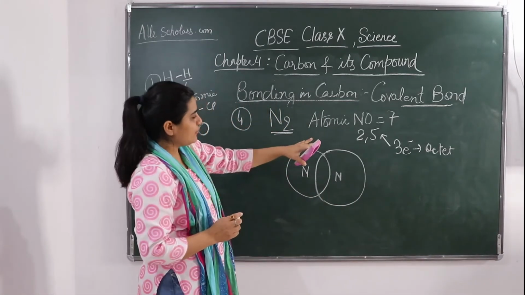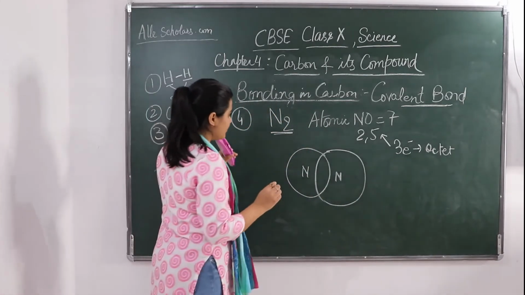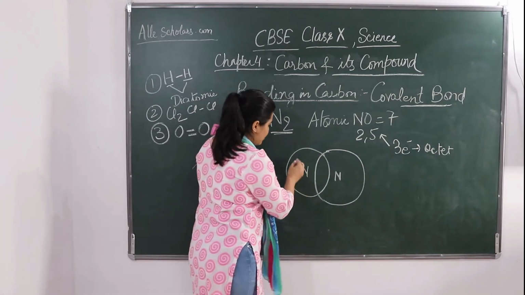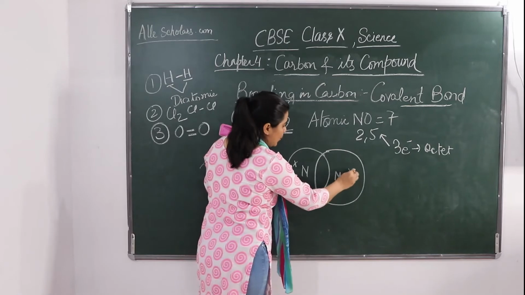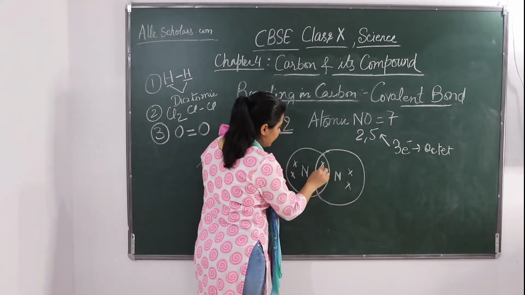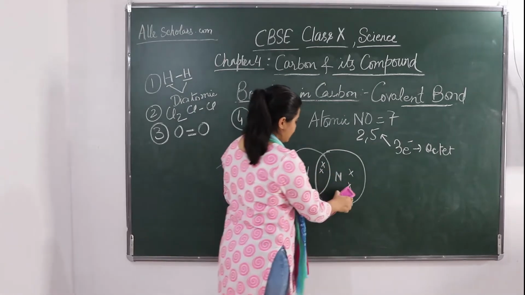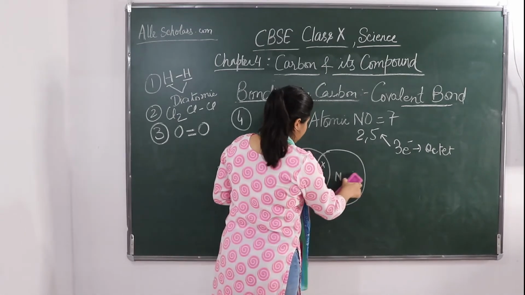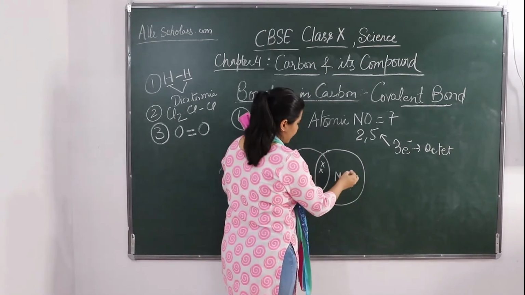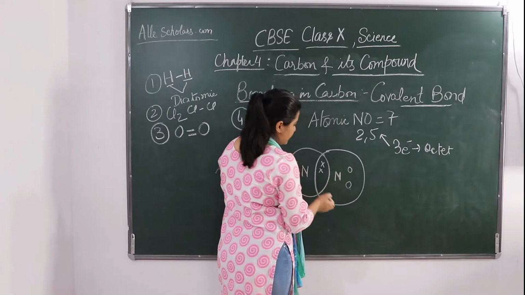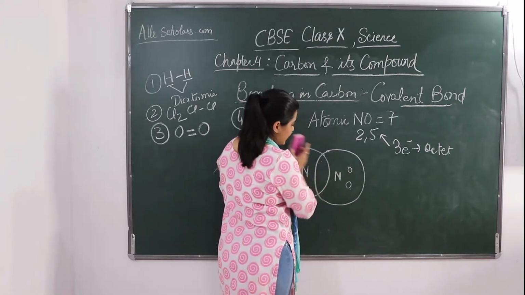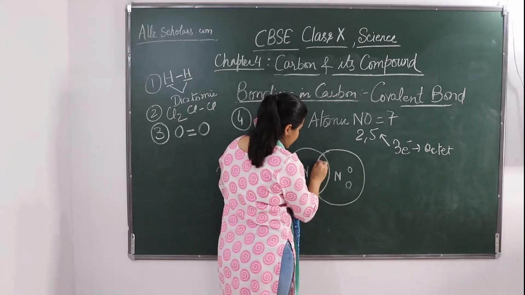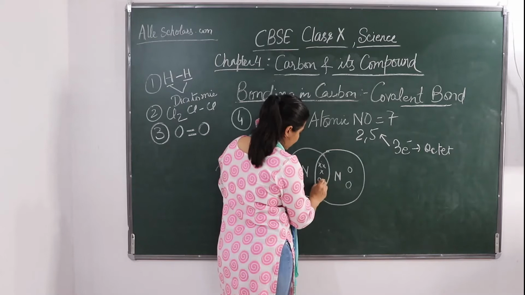How many electrons are in the outermost cell? 5. So 2 are there, and 3 they are going to share. 1, 2 and 3. 1, 2 and 3.